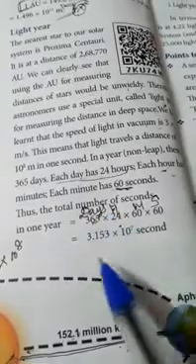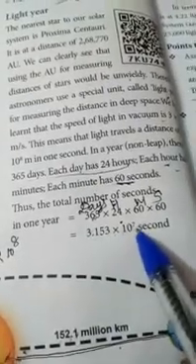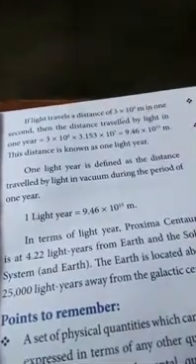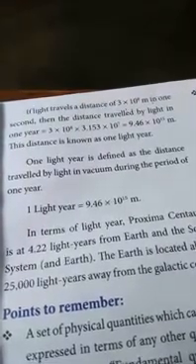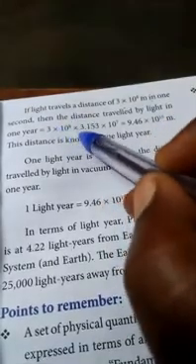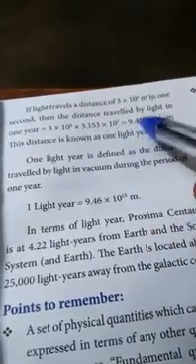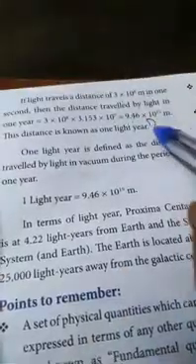The total is 3.153 into 10 power 7 seconds. If light travels 3 into 10 power 8 meters in 1 second, the distance traveled by light in 1 year is 3 into 10 power 8 into 3.153 into 10 power 7, which is equal to 9.46 into 10 power 15 meters. This distance is known as a light year. This is also very important.